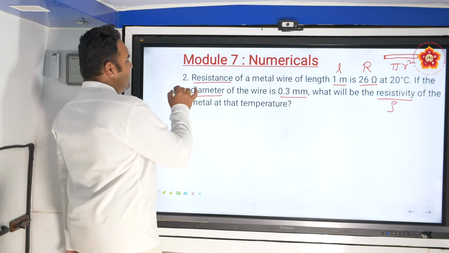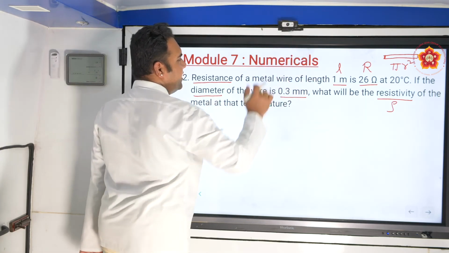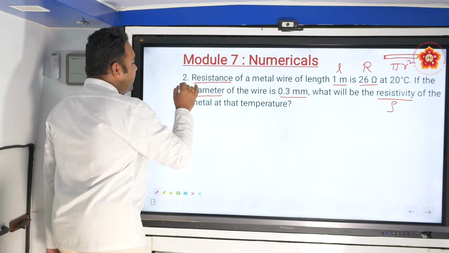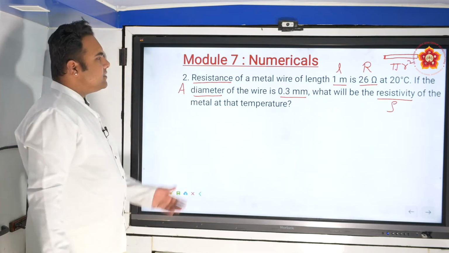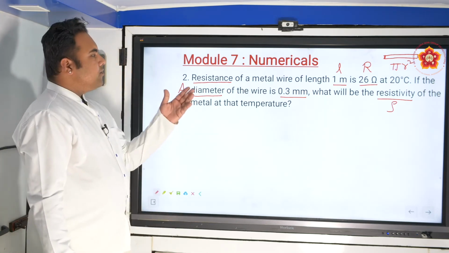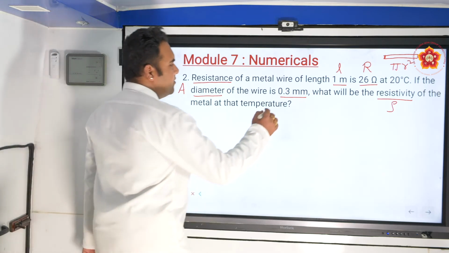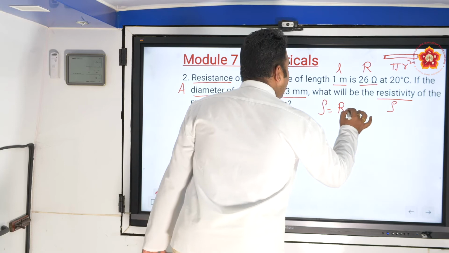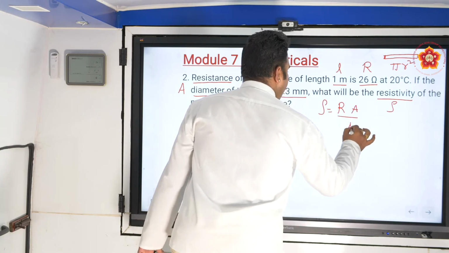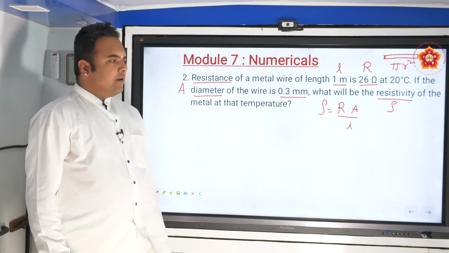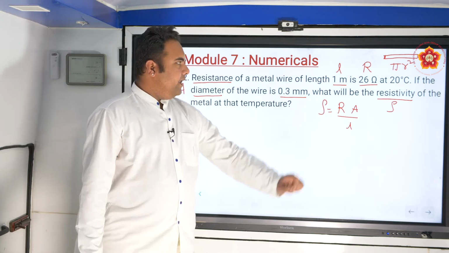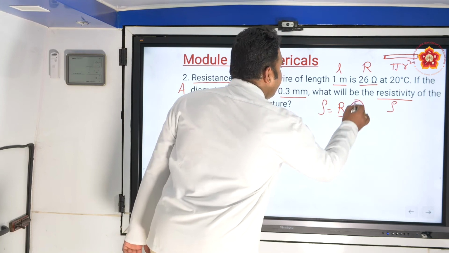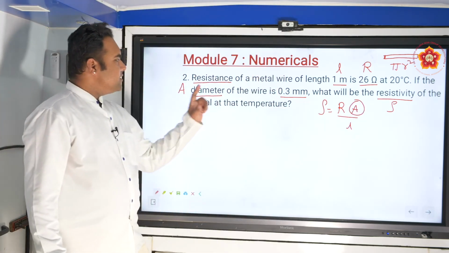They have given us the length directly, the resistance value directly, and indirectly they have given us the area. They are asking us to calculate the rho value, the resistivity. From the formula, rho is equal to R into A by L. R is direct, length is direct, but the area we have to calculate because they have only specified the diameter.